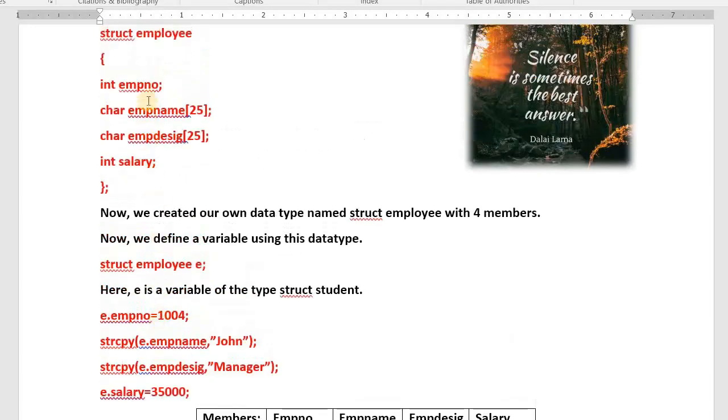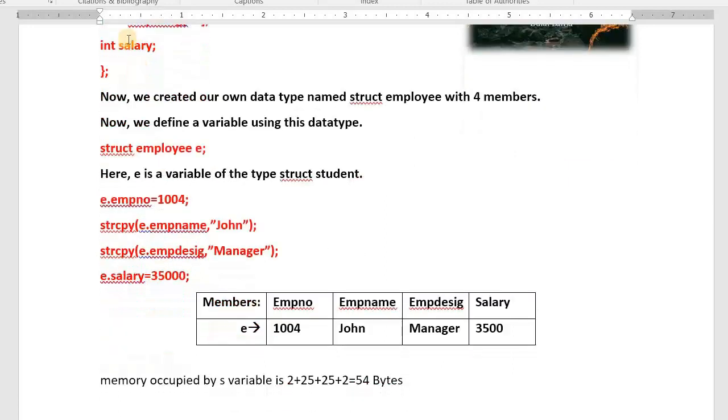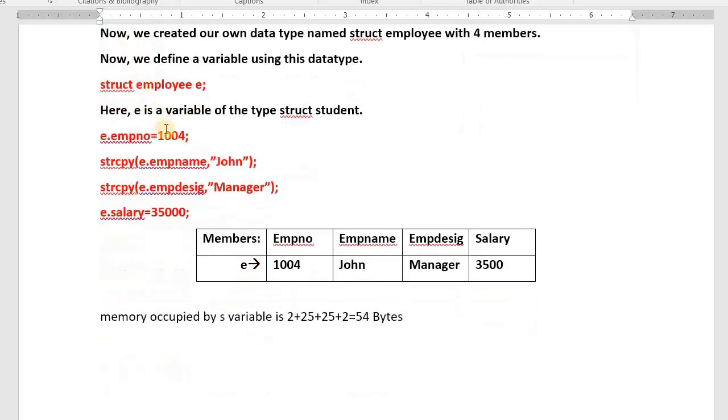It's not compulsory that you use the names like this only. You decide, but you need to follow the rules for defining variable identifiers. This is the second example. Now can you tell me how many bytes this E variable has taken? Employee number 2 bytes, employee name character array of size 25, then 25, then 2, so 54 bytes it has taken.